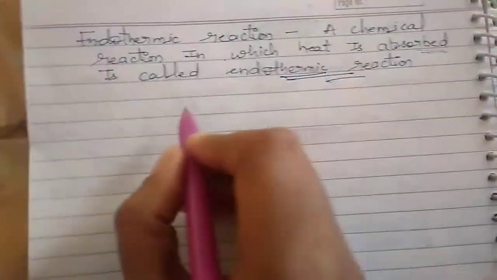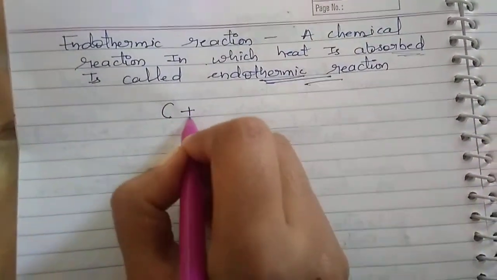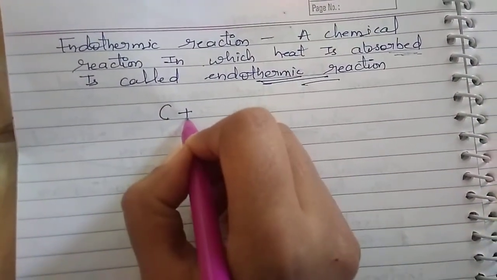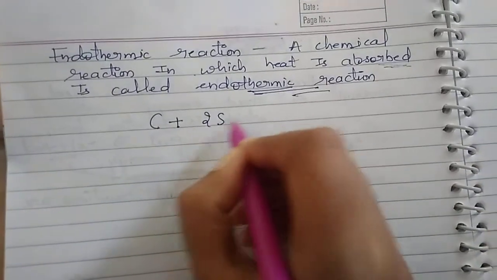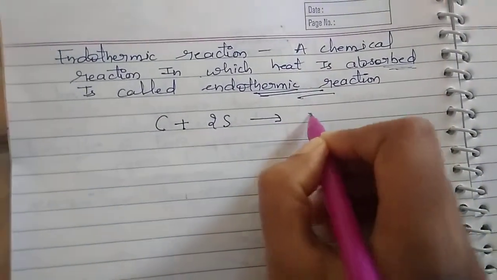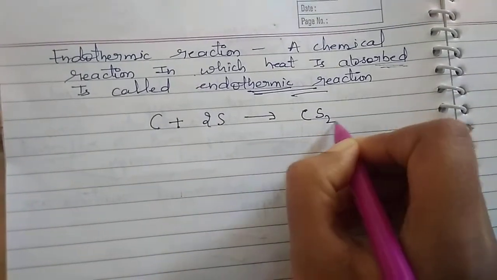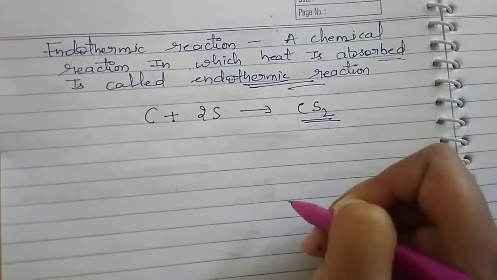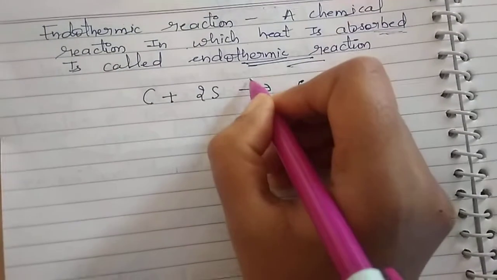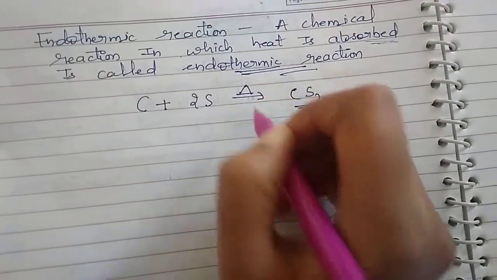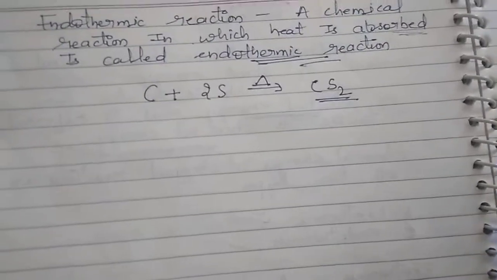You can see carbon. When carbon is heated with sulfur at high temperature, liquid carbon disulfide is formed. In this case, you provide energy in the form of heat.